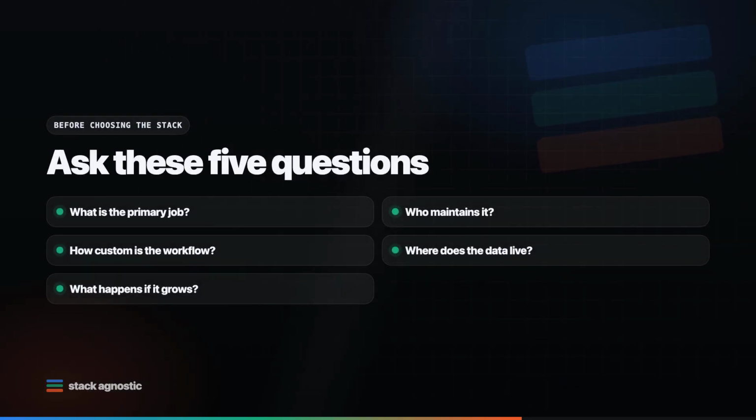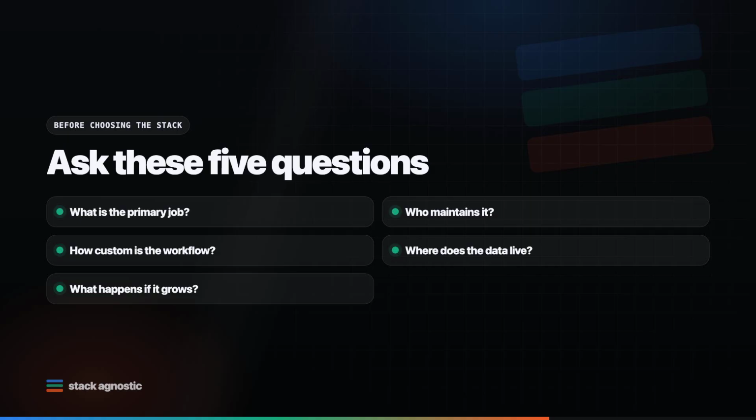So before choosing the stack, ask these 5 questions. What is the primary job? Who maintains it? How custom is the workflow? Where does the data live? And what happens if it grows? If you answer those honestly, the stack decision usually becomes much clearer.